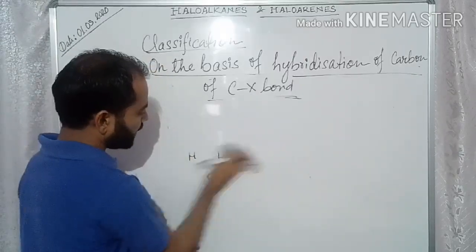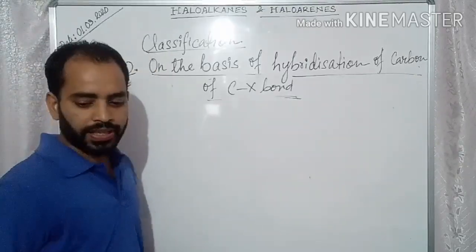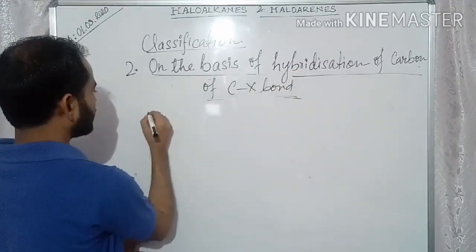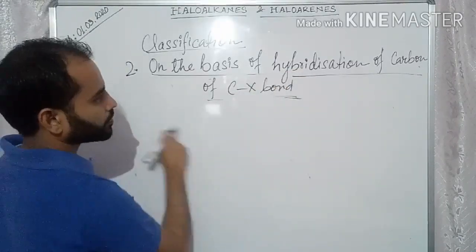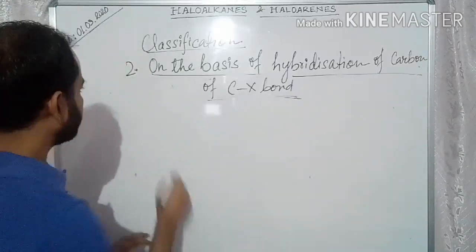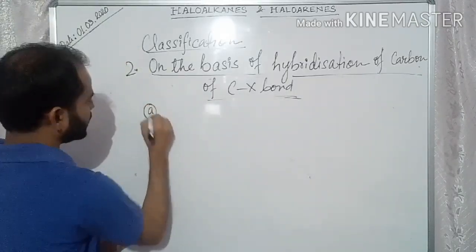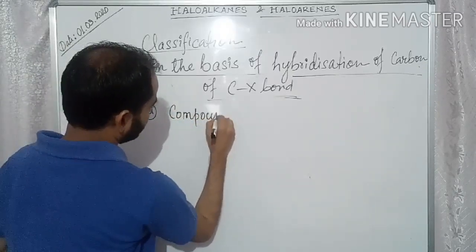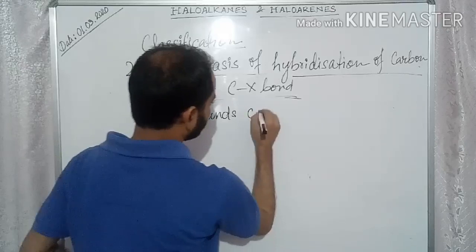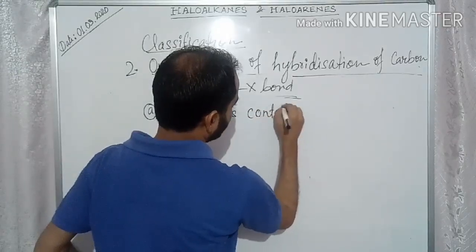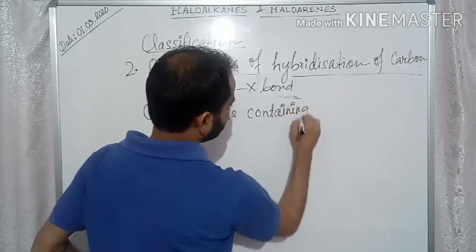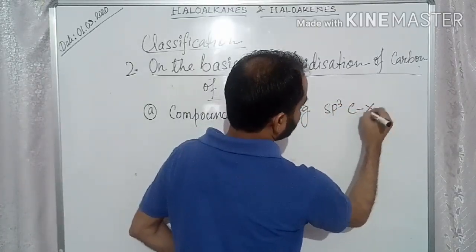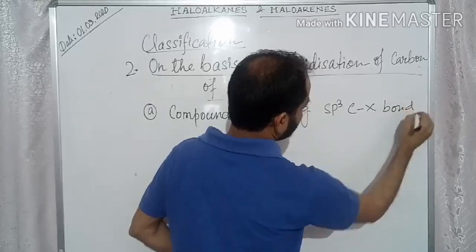Now on the basis of that we can classify sp3 carbon atom. Number A, you can write compounds containing sp3 carbon C-X bond.